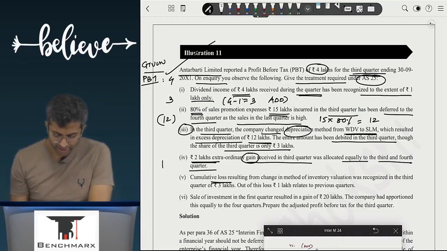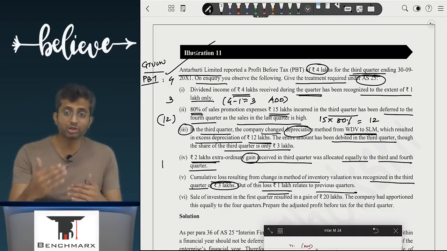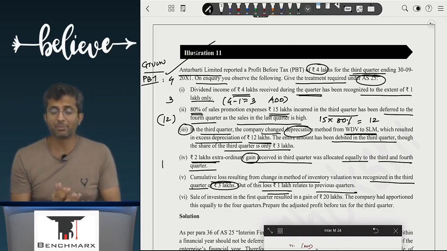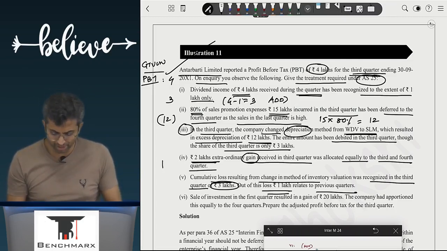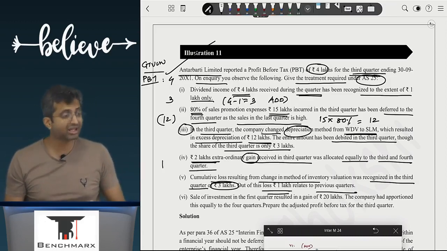Cumulative loss resulting from change in the method of inventory valuation was recognized in the third quarter of rupees 3 lakhs. Out of this loss, 1 lakh relates to previous quarters. Achha, this is the change in the method of inventory valuation. A change in inventory valuation method is a change in accounting policy, and a change in accounting policy has to be applied retrospectively, which means I have recorded the cumulative 3 lakhs, but 1 lakh relates to the previous quarters.